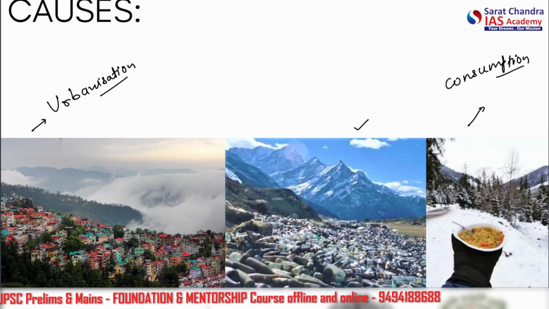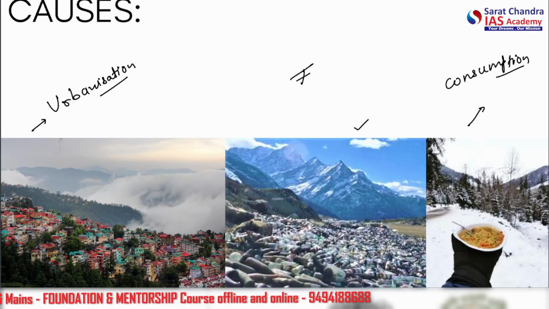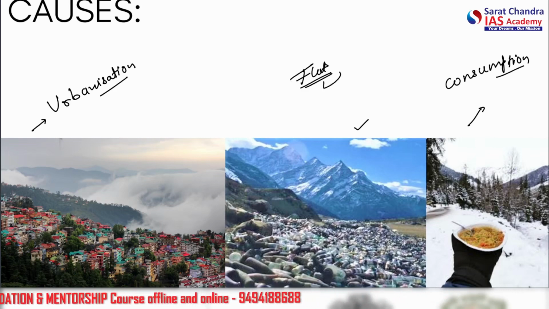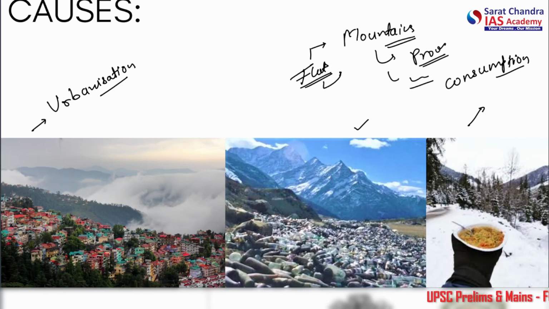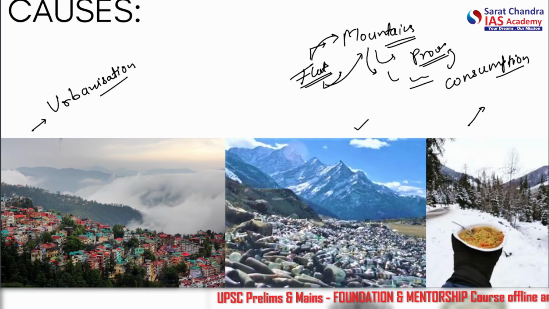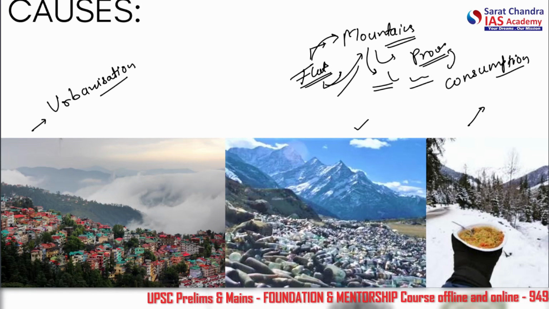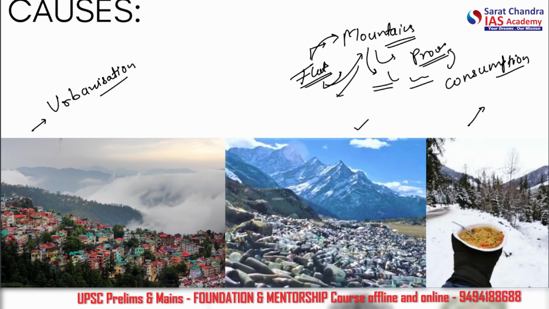People from, let's say, the flatlands want to go as tourists to the mountains and do essentially the same thing there which they were doing here. These mountains are not made for that, because their production and consumption ecology is very separate. It is not made for importing things from the flat to the mountain and then consuming them there and leaving the plastic waste in the mountains and coming back to the flatlands. That is what tourists are doing right now.